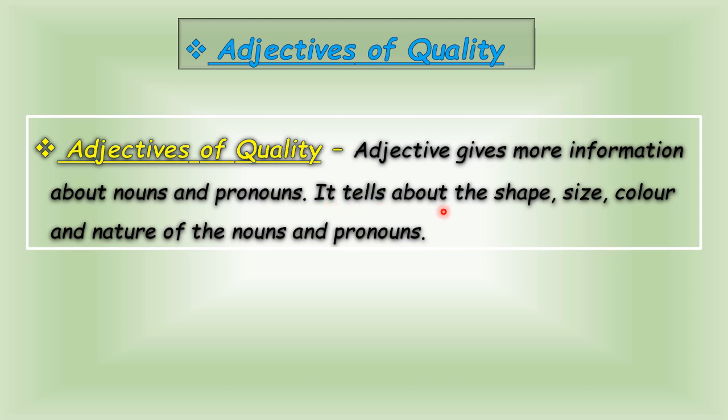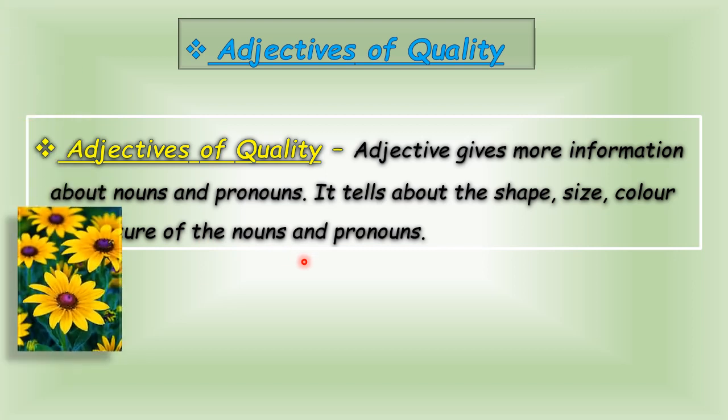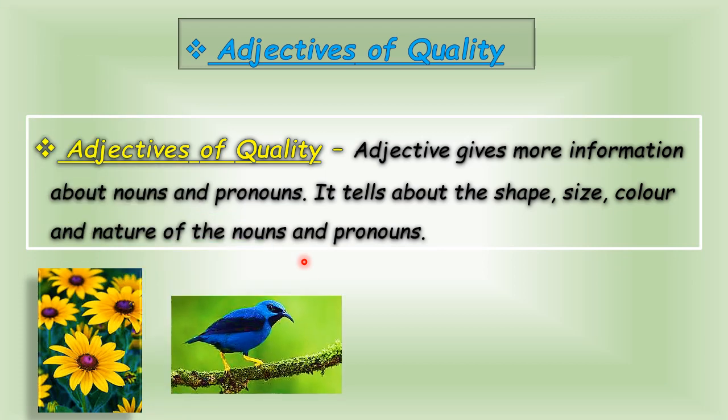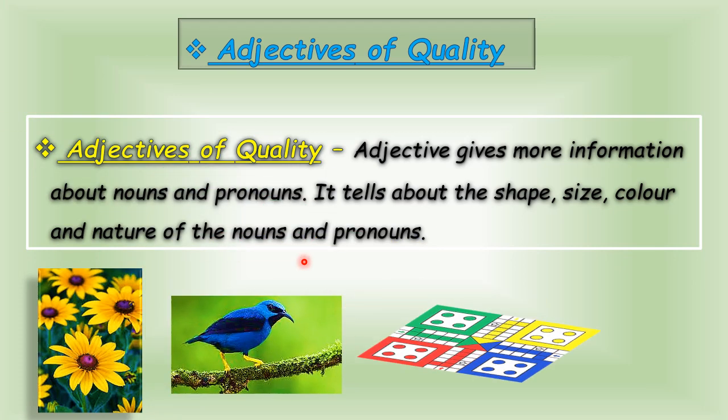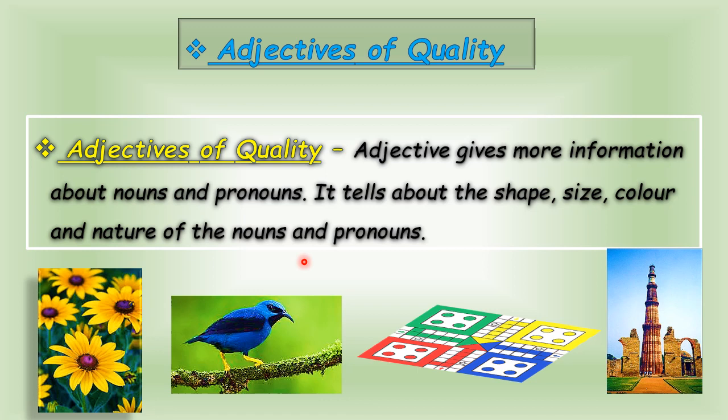They tell about the shape, size, color and nature of the nouns and pronouns. That is why it is also known as descriptive adjectives.